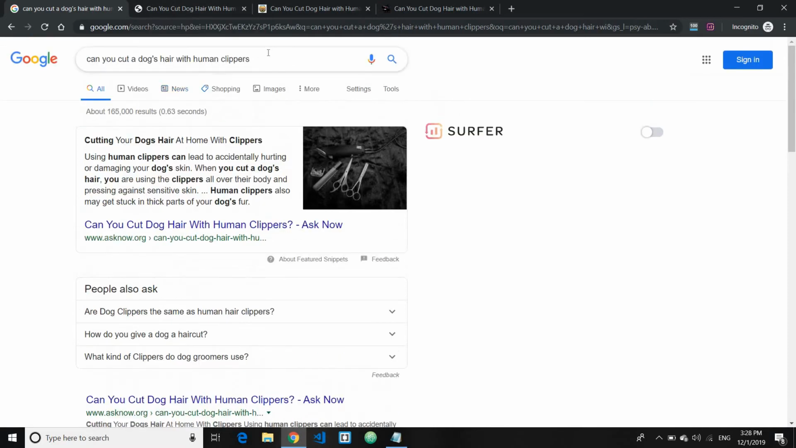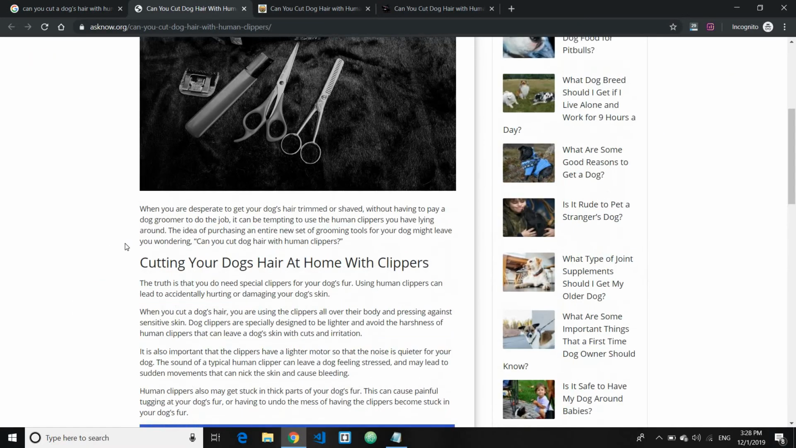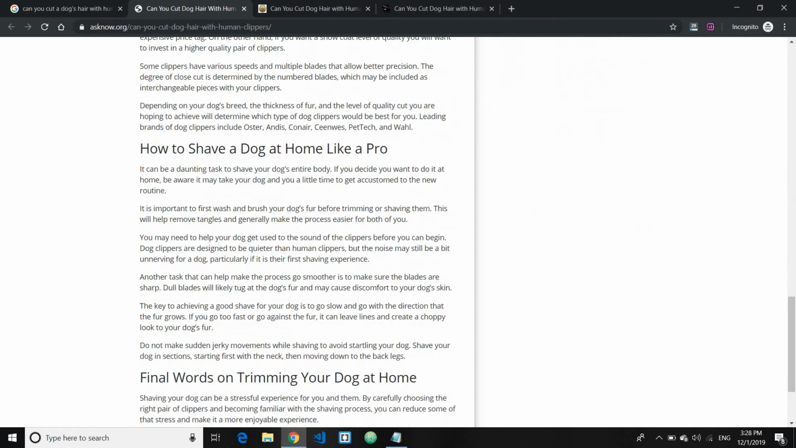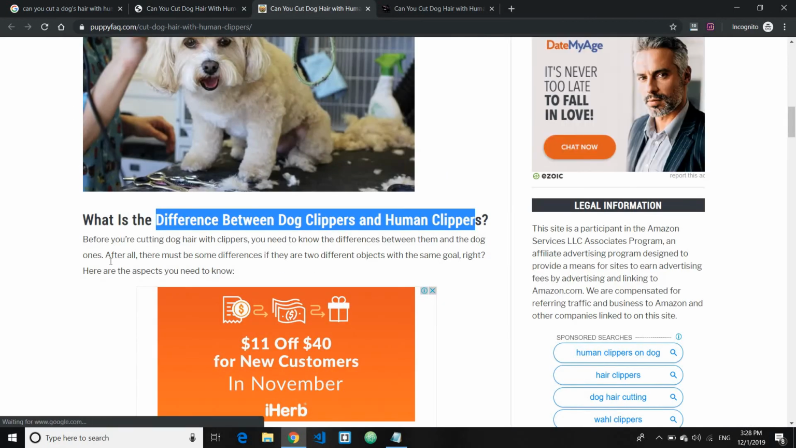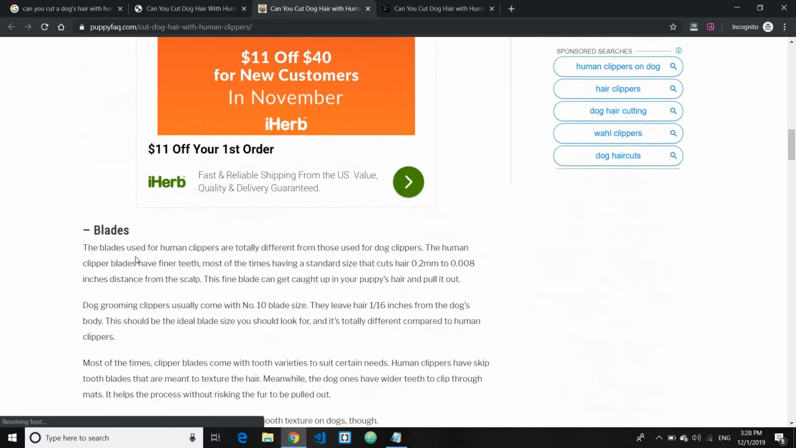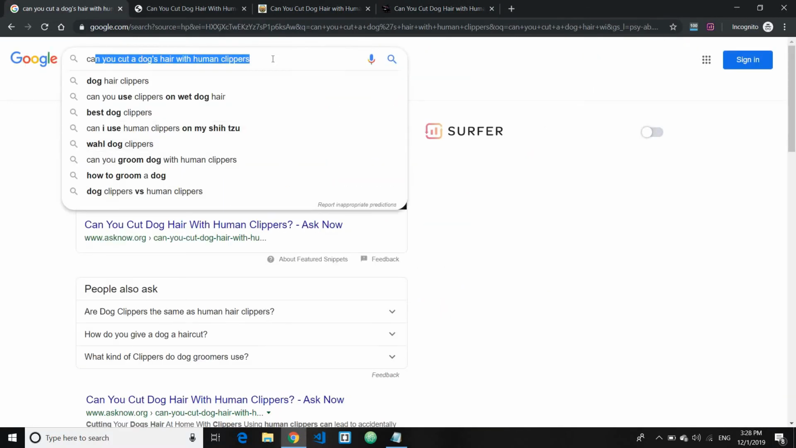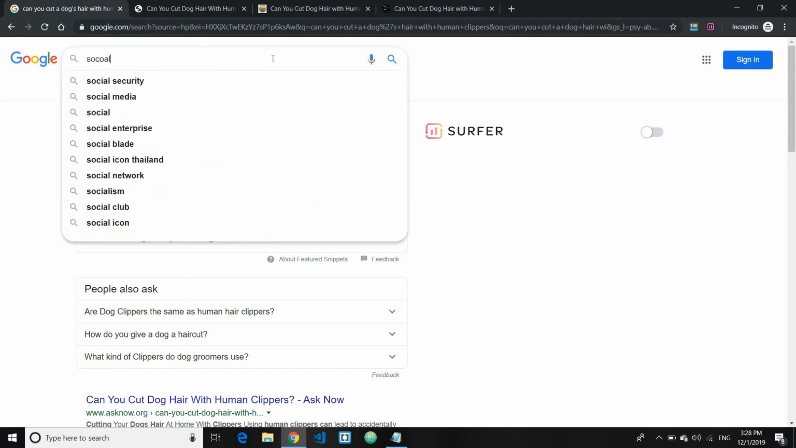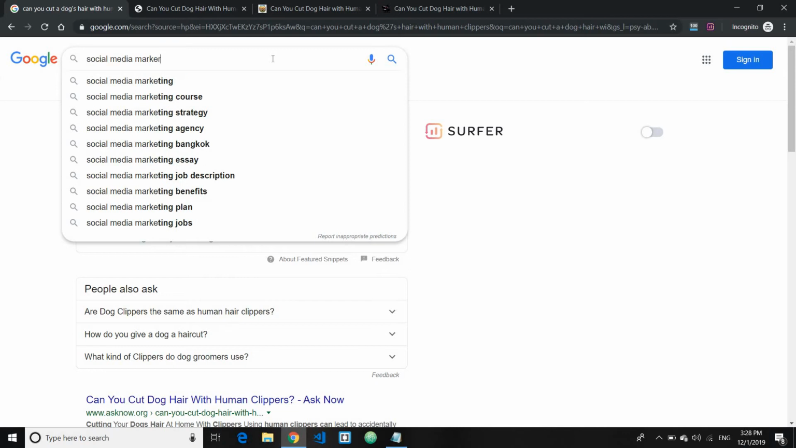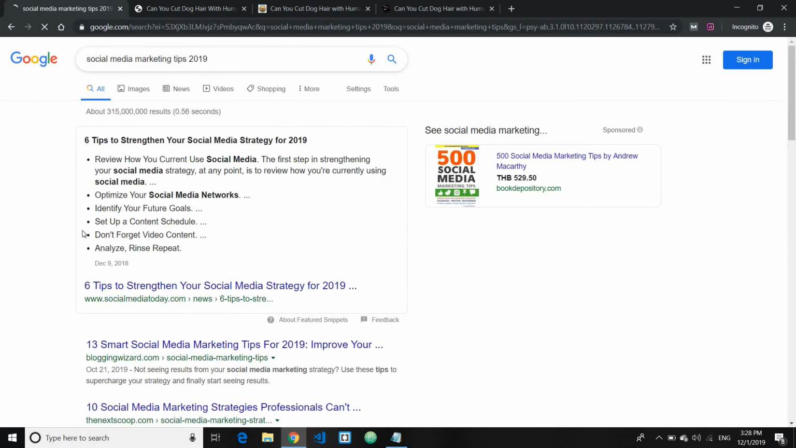In this case, for this particular keyword, the majority of content ranking is just paragraphs, as you can see here. The other results would also be repeating the same, as paragraphs, as you can see. Now let's say I change to social media marketing tips, 2019, for example.